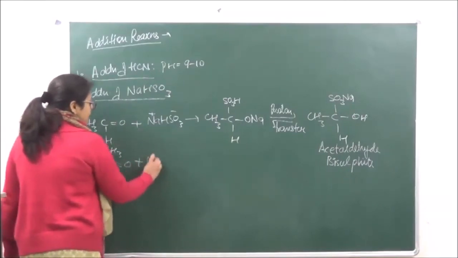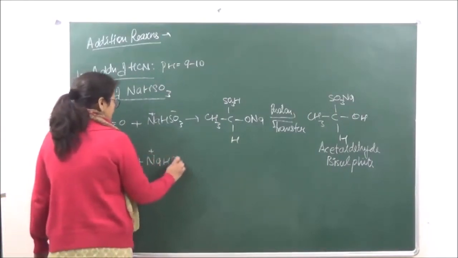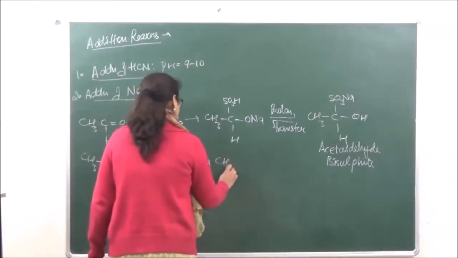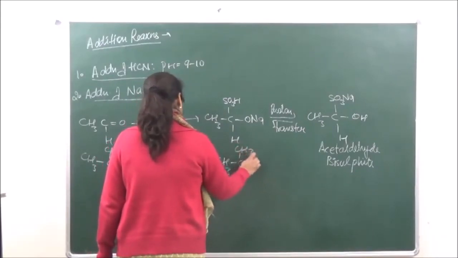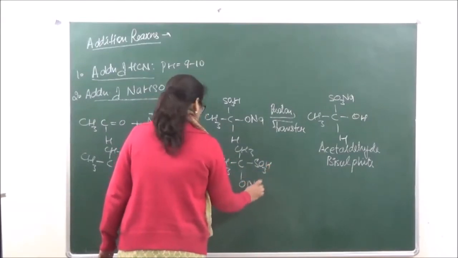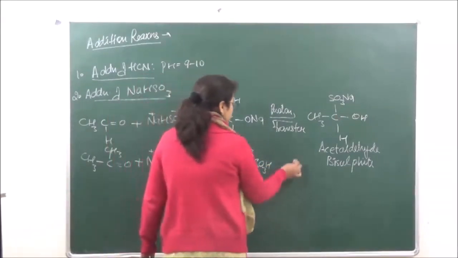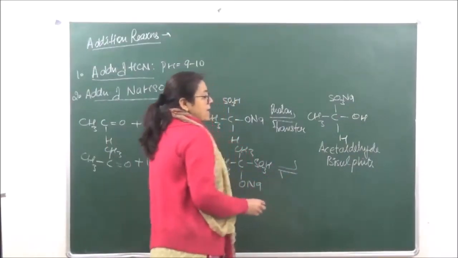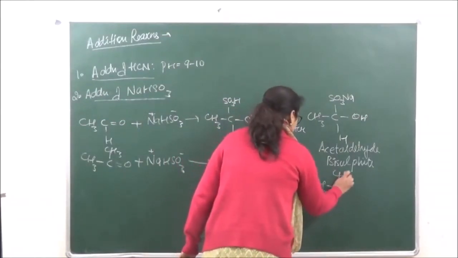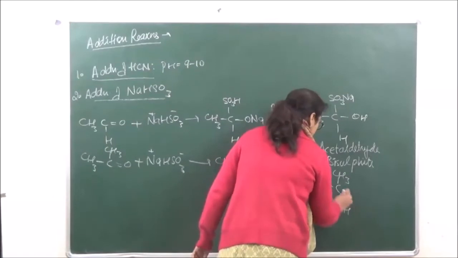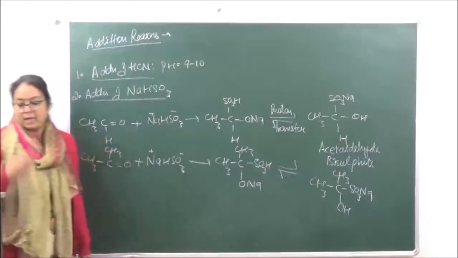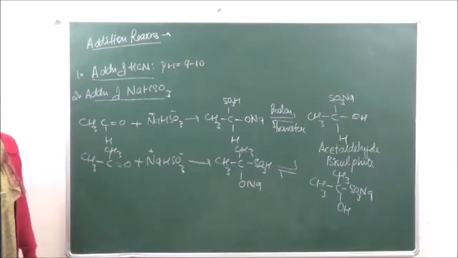Similarly, if we are taking a ketone, the same kind of reaction can take place. Double bond O plus NaHSO3 to give us the same SO3H and ONa, then a proton transfer will take place to give us acetone bisulfite. So we have over here CH3. This is known as acetone bisulfite, right?